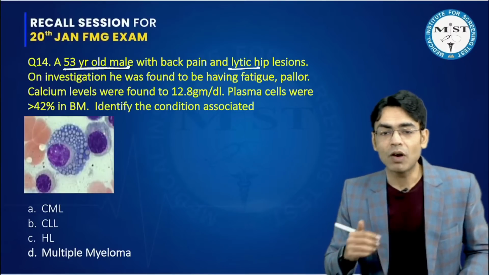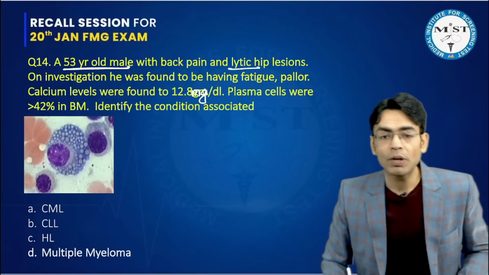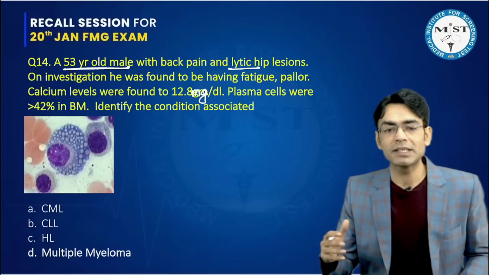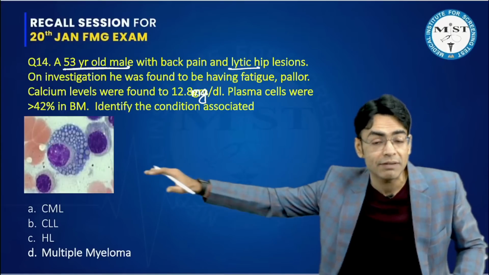Calcium levels were found to be 12.8 grams. This is not grams, this is milligrams. 12.8 milligrams per deciliter. Plasma cells were more than 42% in bone marrow. Identify the condition associated, and they have given this image.